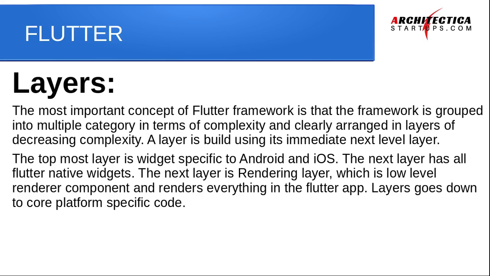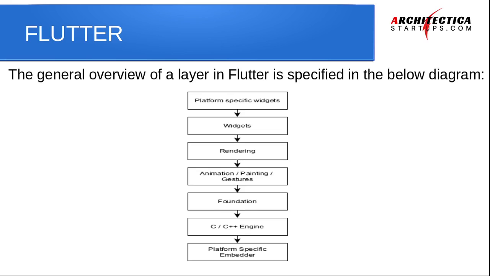The topmost layer is specific to Android and iOS. The topmost layer is the framework you are using. It could be Android or iOS. The next layer has all the Flutter native widgets. The next layer is the rendering layer, which is a low level layer, and it renders everything in the Flutter app. Layers go down to the core platform specific code. So we'll discuss this with the diagram.